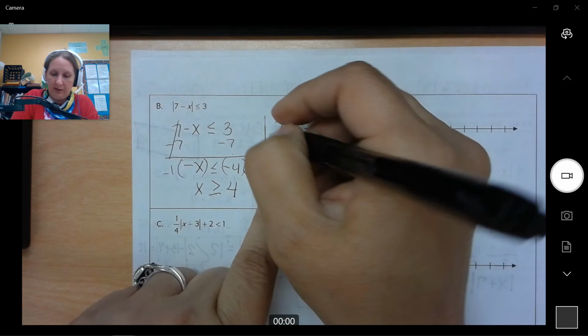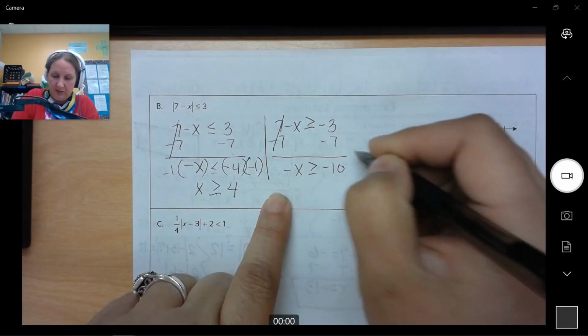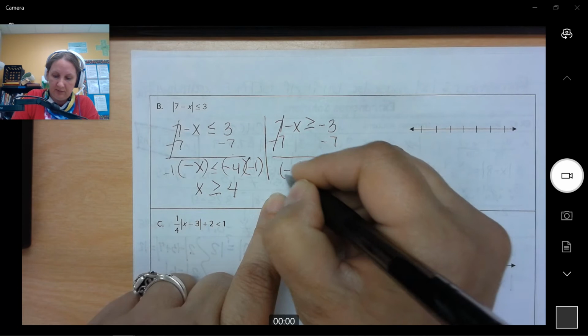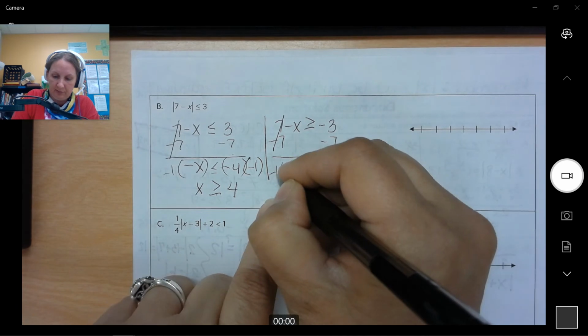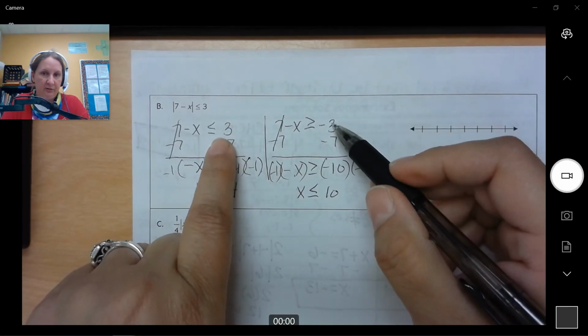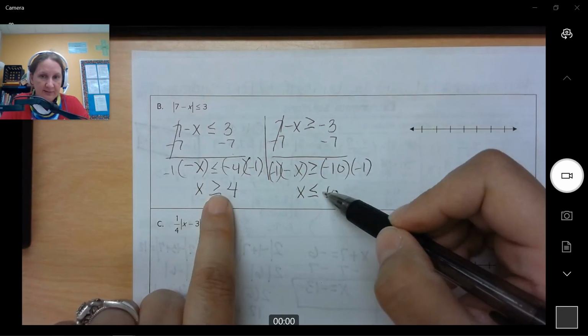Now we're going to do the same thing over here. So negative x, and that's negative 10. Now again, to get rid of the negative, we multiply by negative 1, and again we flip our sign. So we flipped it initially just so we could separate them. Now we flip them on this step because we were multiplying by a negative 1. Okay? So what is this showing me?